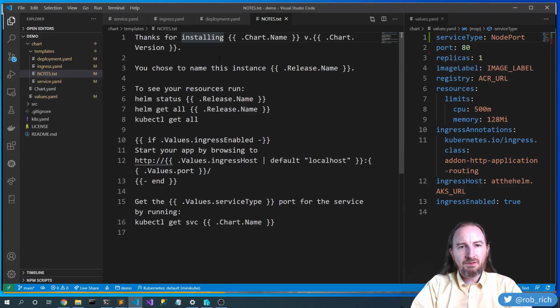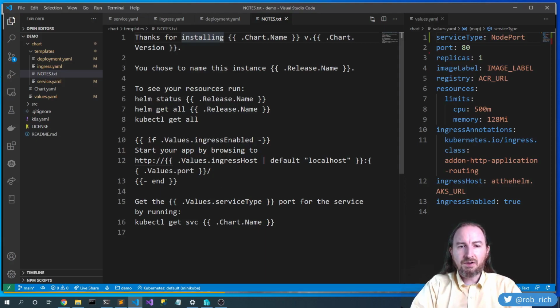Now this note just says, hey, thank you for installing chart name, version, chart version. You can use it in this way. Here's the release name that you chose as you installed it. If .Values.ingress.enabled, you can go grab the browsing by going to ingress host, and we're going to default to localhost if you didn't specify one, and values port.